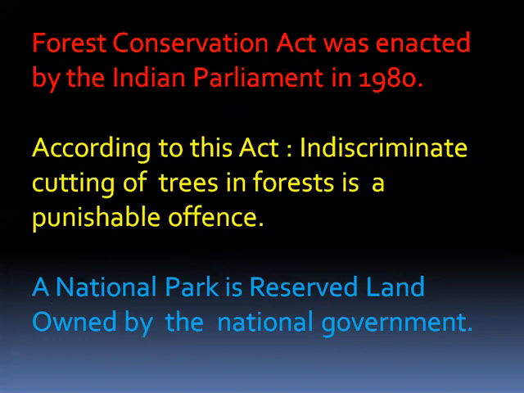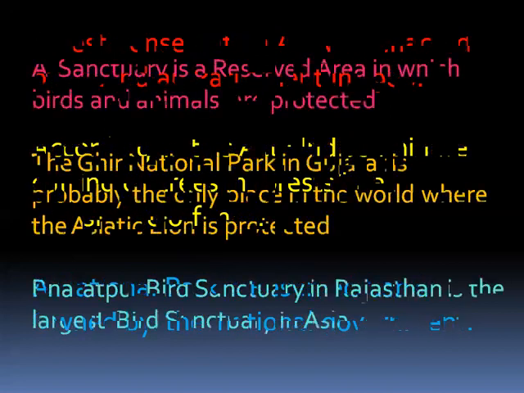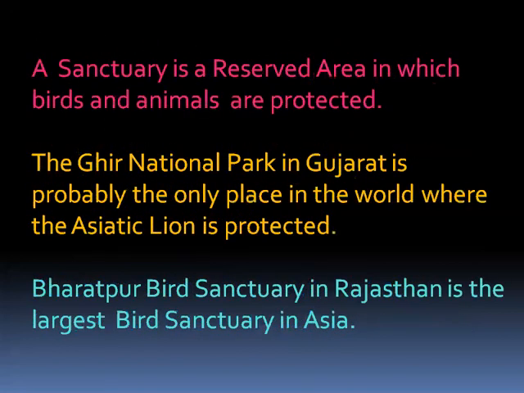A national park is a reserved land, usually declared and owned by the national government. So it is protected from most human development and pollution. A sanctuary also is a reserved area where birds and animals are protected from hunting. So here animals and birds are there, but hunting is not there. They should not hunt. It is a punishable offense.